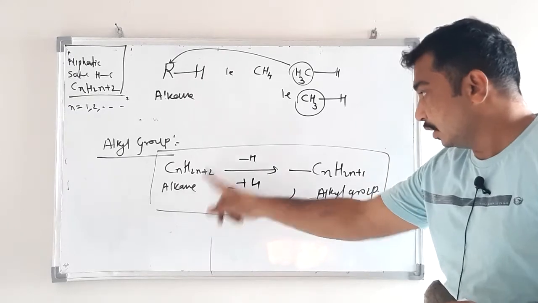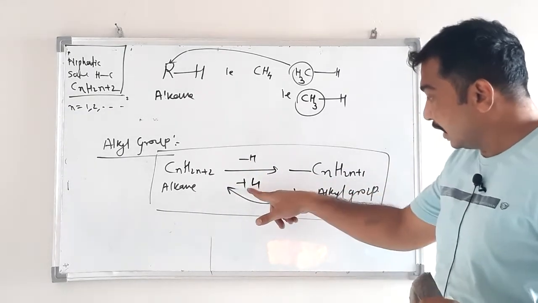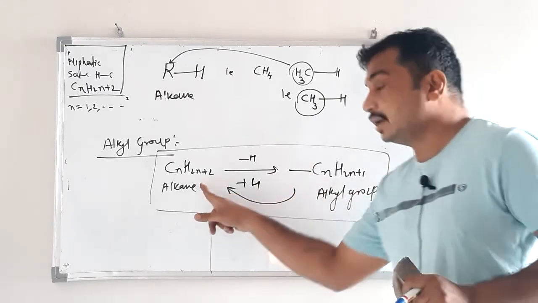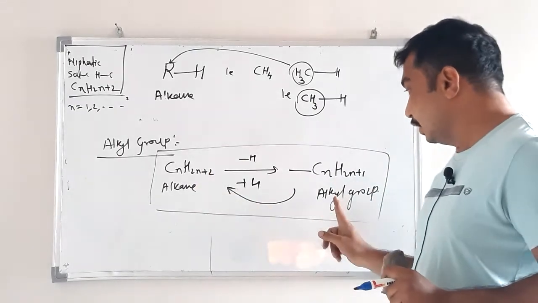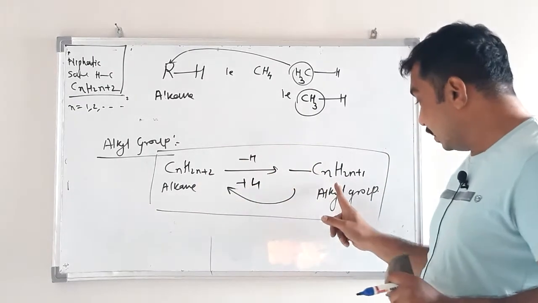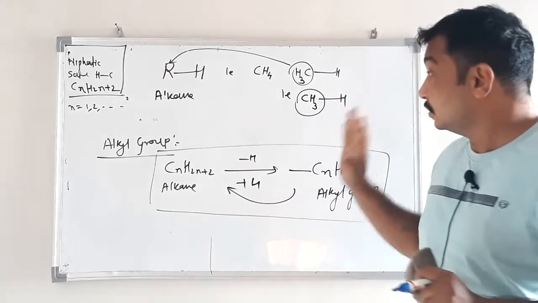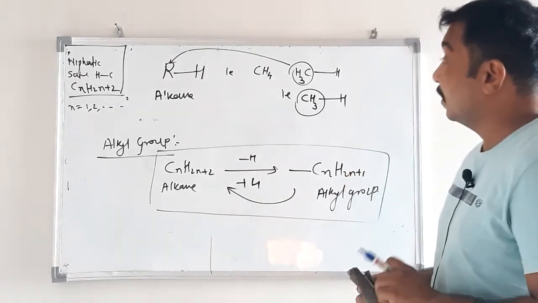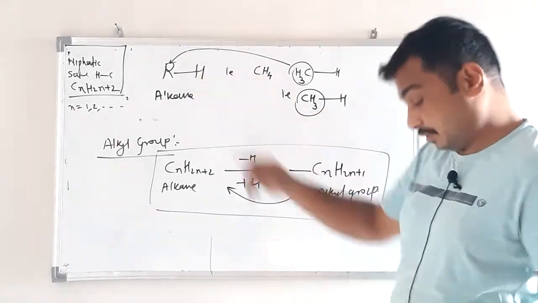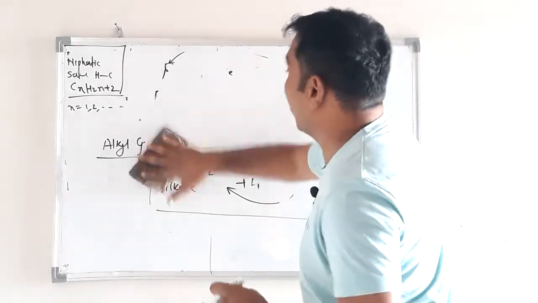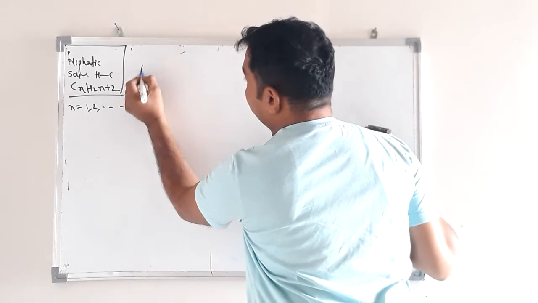This is alkane. If we remove hydrogen, we get alkyl group, and to this alkyl group, if we again attach hydrogen, then you get alkane. Okay? From alkane to alkyl group, we have to remove hydrogen. From alkyl group to alkane, we have to add hydrogen. Okay? So alkane is represented by R-H. So we can write different alkanes.